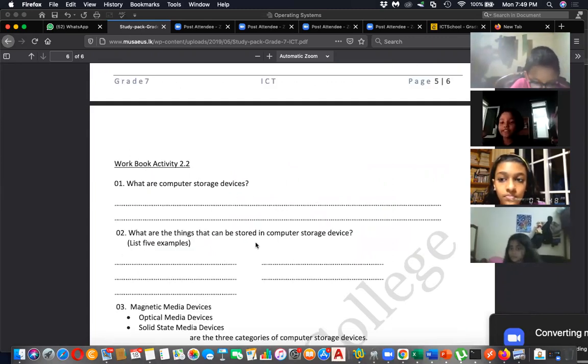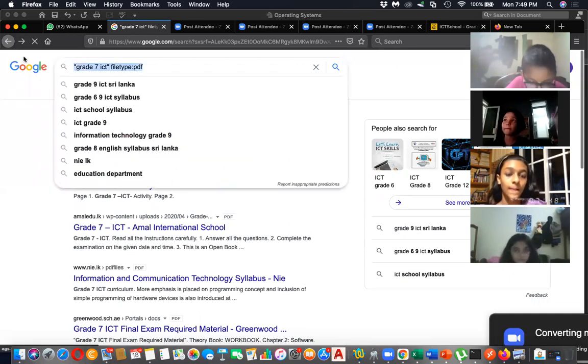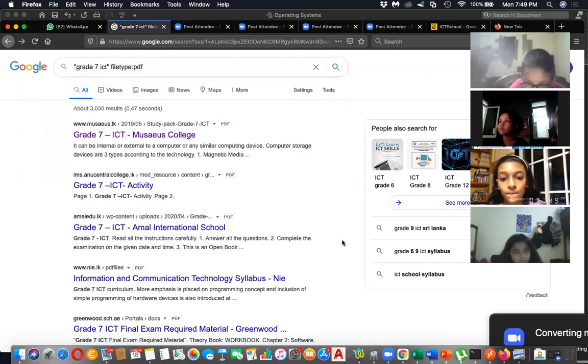Sir, how to find that? Right, you can just search. I search like this, within quotation marks, grade 7 ICT, then file type PDF. So this is the way. I'm sending it in the chat. Then you can download grade 7 ICT material from some schools if it is published, or you can even download from the National Institute of Education.